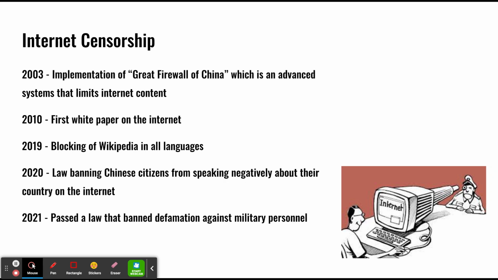In 2020, they made a law banning Chinese citizens from speaking negatively about their country on the internet. And in 2021, they passed a law that banned defamation against military personnel. So no organizations or individuals can insult or undermine military personnel on the internet in any way.